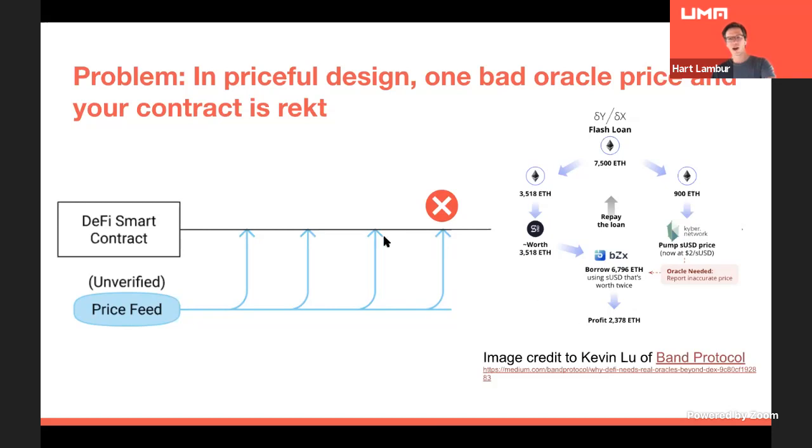In the priceful design, it's almost like we're asking a judge to make an instantaneous judgment. Like, what is the price? What is the price, right? And if you think about that, if we were to take our legal system and try to have instantaneous judgments, it wouldn't work. There's not enough time to gather facts. There's not enough time to see what's going on. It would be really dangerous, and it would lead to all kinds of bad outcomes.